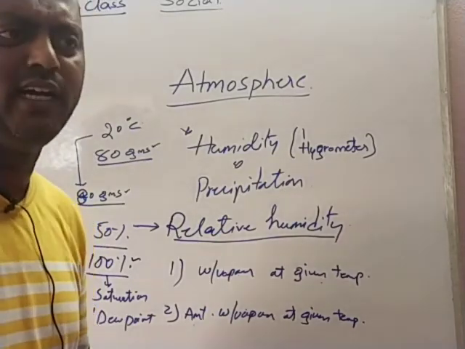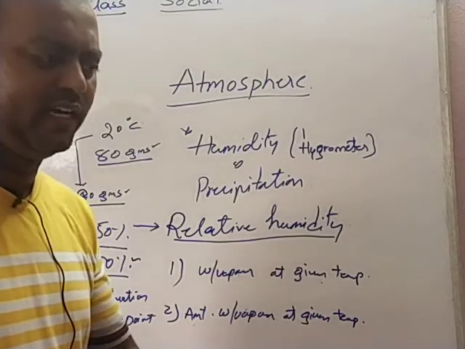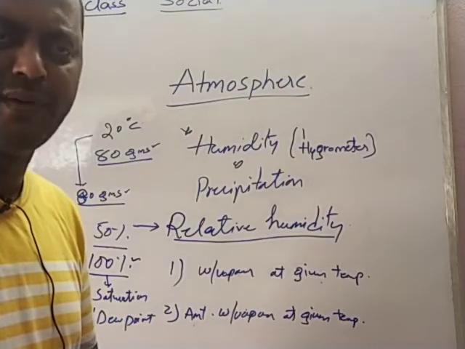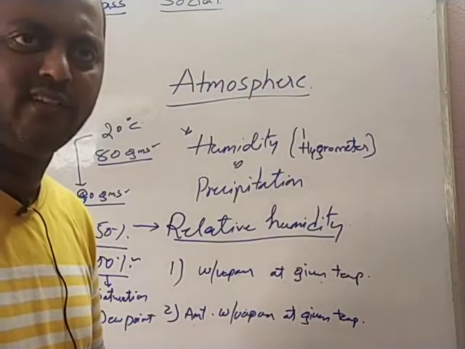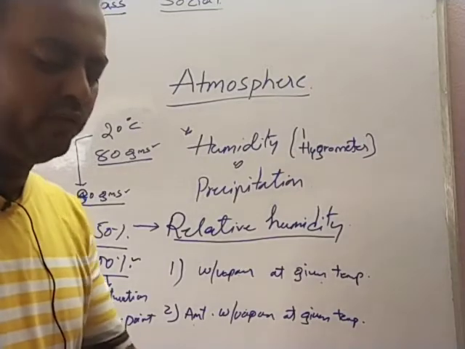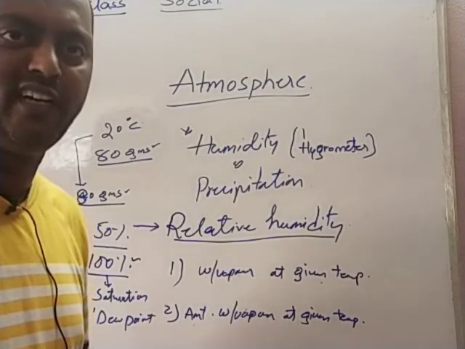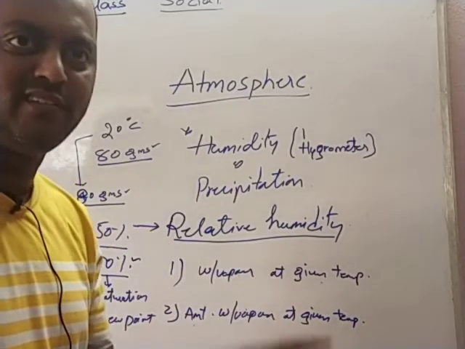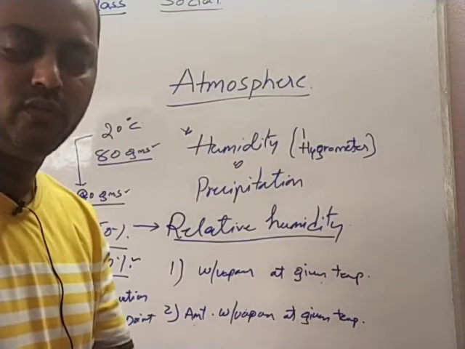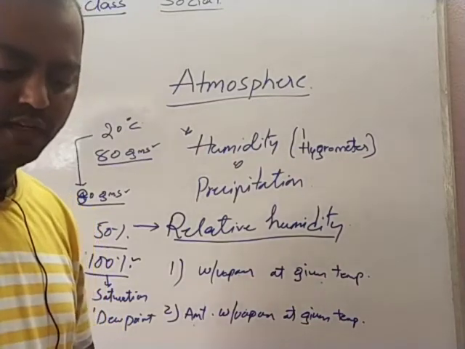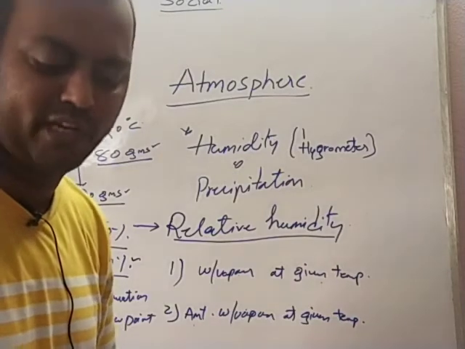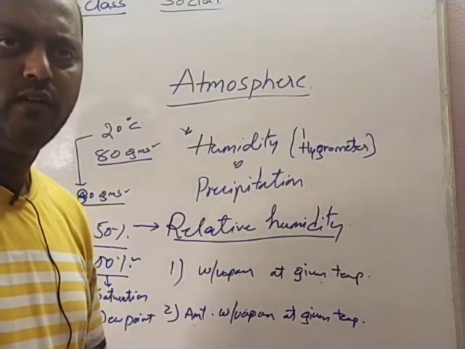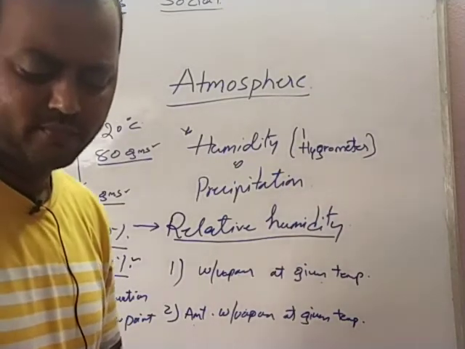So you might have seen drops of water outside your house early in the morning, or it happens when the relative humidity is 100%, and this is called the saturation level. Or when you take a bottle out of your refrigerator and pour that water into a glass, the outside of the glass gets condensed water, the vapor turns into water. That's called condensation. Condensation is exactly opposite to evaporation, as it involves the conversion of water vapor into water. It turns into droplets of water or crystals of ice.